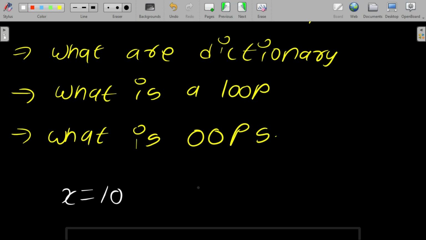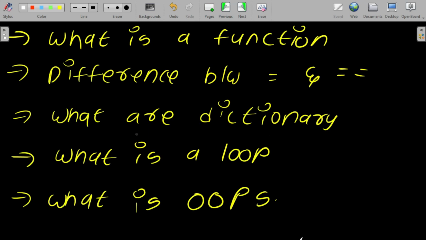What is meant by double equal to? It is a comparison operator. For example, 10 double equal to 10, and the output is true. This question is very common in interviews also. The single equal to is used to assign values, and double equal to is used to check the condition.